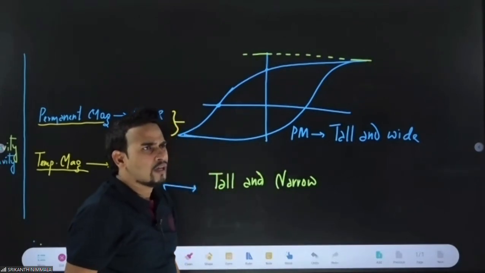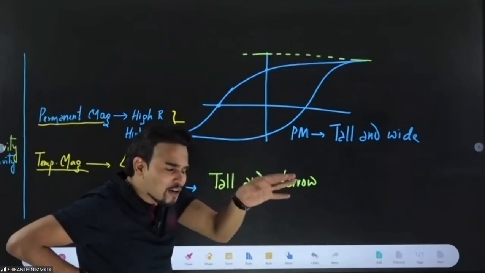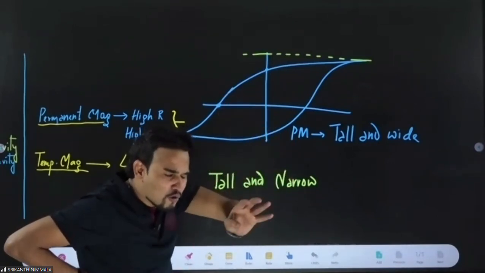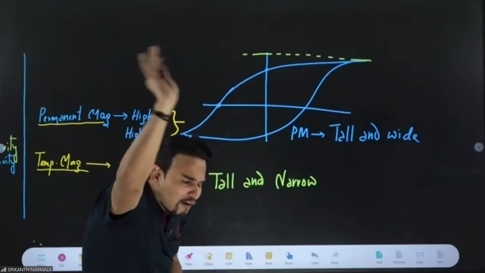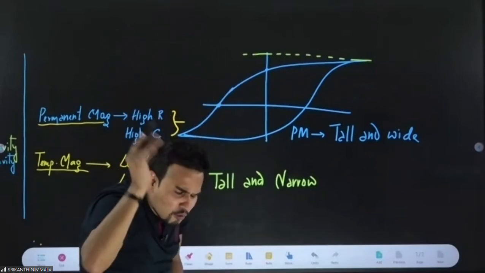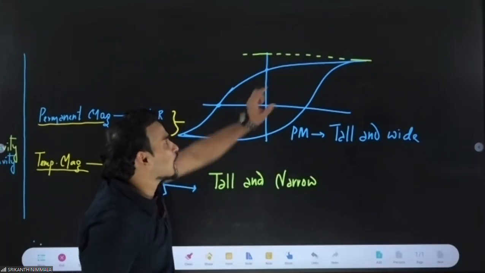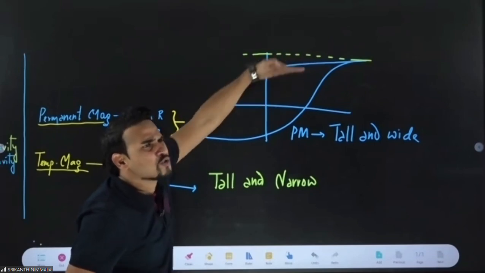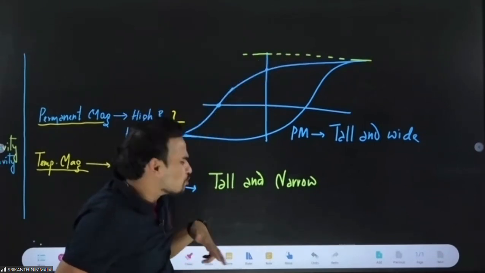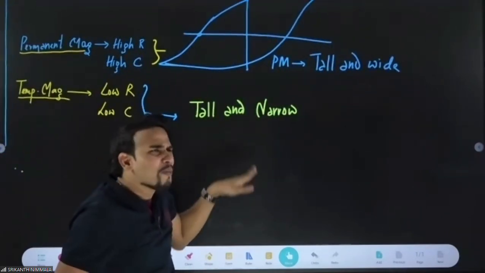Students think high retentivity and high coercivity mean tall and wide, so low retentivity and low coercivity should be short and narrow. No, tallness will always be there, because tallness is not coming from retentivity. Tallness is coming from saturation magnetization, which is always very high because we are using ferromagnetic material.